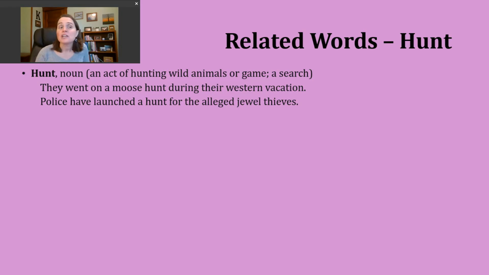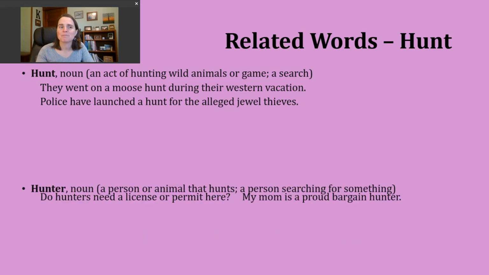But a second way you could use the noun hunt is just to refer to a search, right? So an attempt to locate something. An example of this could be, police have launched a hunt for the alleged jewel thieves. Right? So searching out, trying to locate and find those individuals.